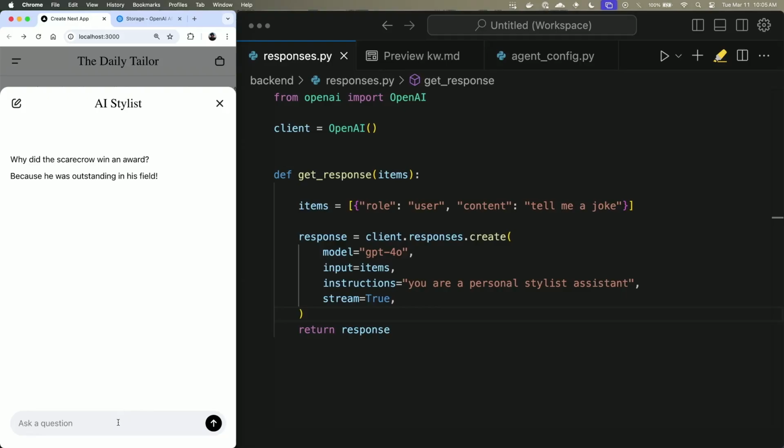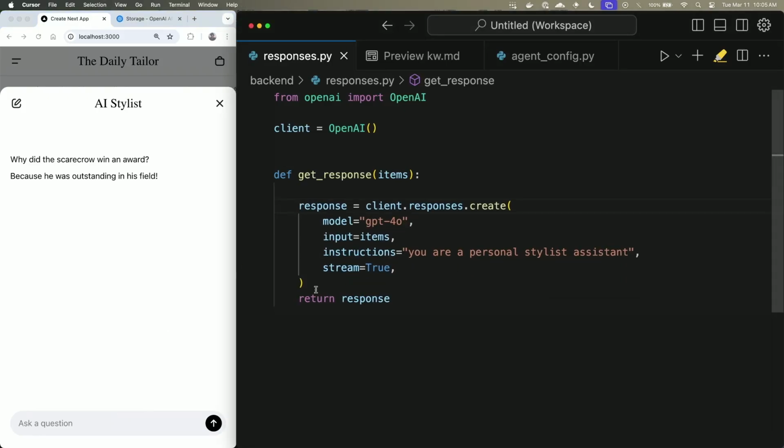And we'll get rid of this, and we'll say, what are some of the latest trends?